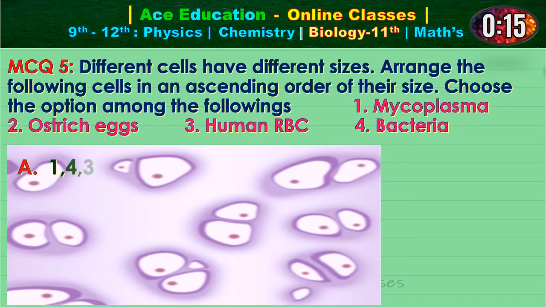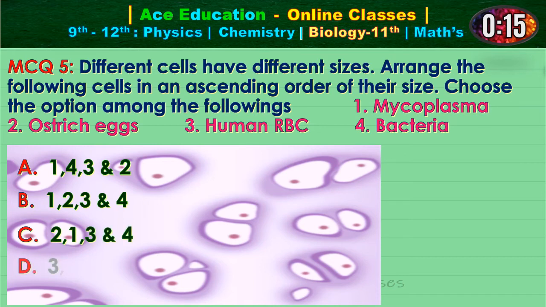Option A, 1, 4, 3 and 2. Option B, 1, 2, 3 and 4. Option C, 2, 1, 3 and 4. Option D, 3, 2, 1 and 4. Now you have given 15 seconds to answer.